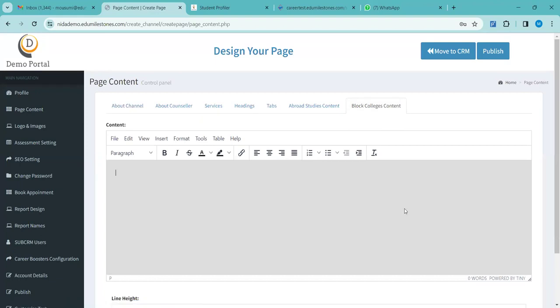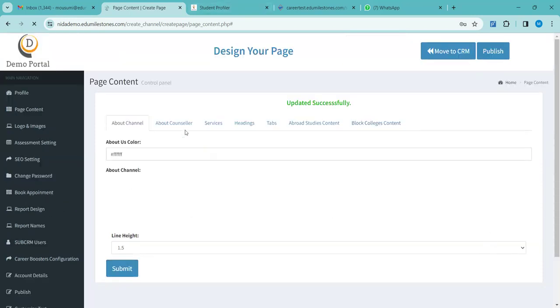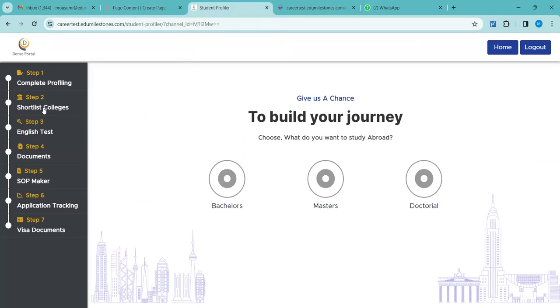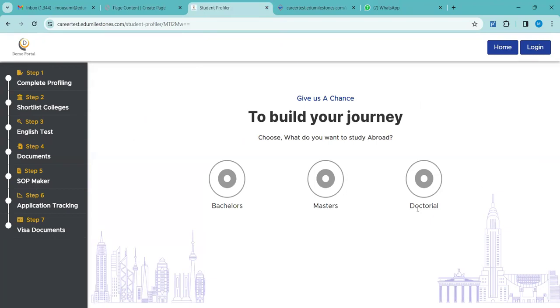Click into this and type down the message that you want to get displayed. You can put down your phone number also if you want to. Whenever students use the link that you share with them and click on the shortlist college option, they will see this message. It will be hidden completely. Once you type the message here, click on the submit option. Let me check if the students landing page is still accessible, to show you. Shortlist colleges. Okay, I got logged out. Let me try logging in.